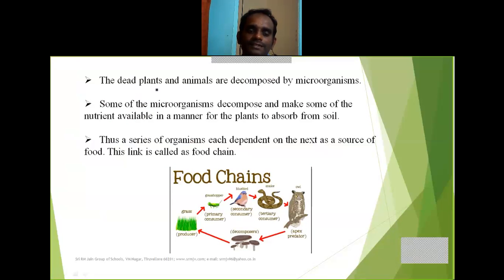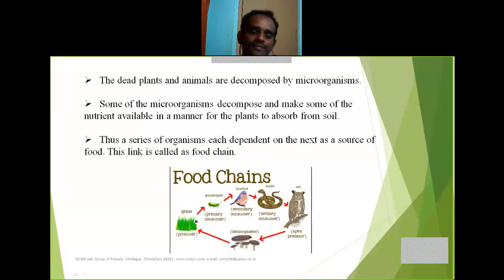The dead plants and animals are again decomposed by microorganisms in the soil. From the soil, it converts into nutrients. So plants absorb these nutrients. Some of the microorganisms decompose and make some of the nutrients available in a manner for the plants to absorb from the soil. Thus, a series of organisms each depend on the next as a source of food. So this link is said to be food chain.